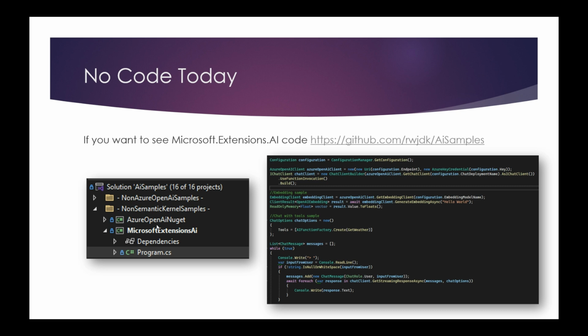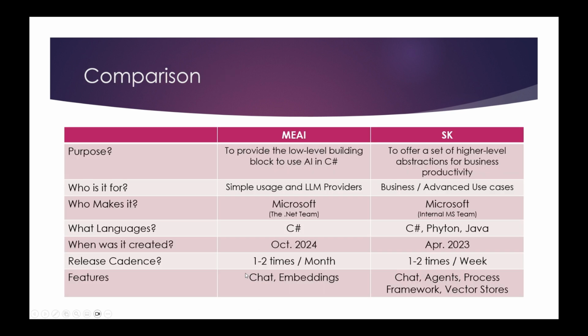Also, there will not really be any code today, because this is just the explanation, not how you use Microsoft extensions AI. I will get to on the last slide why I think that's not needed. But if you want to go to my AI samples, I have code showing how to use Microsoft extensions AI without ever touching the semantic kernel. So if you want to see how you actually do it, you can go there. But let's start with a little comparison and then an analogy.